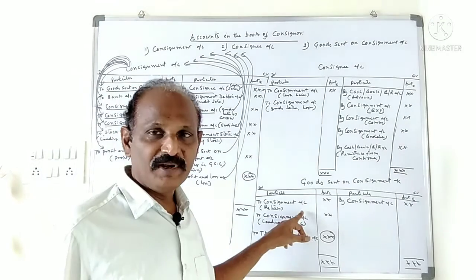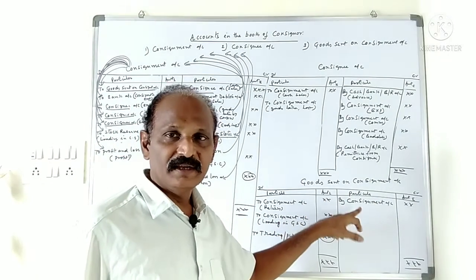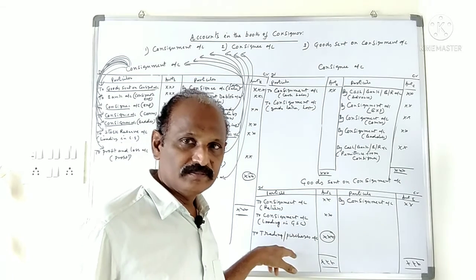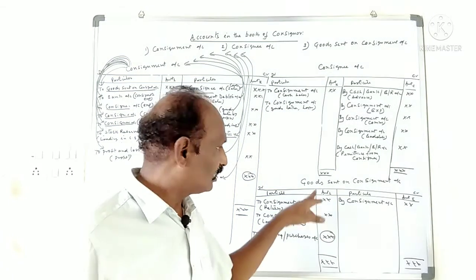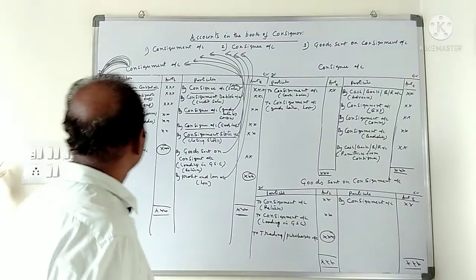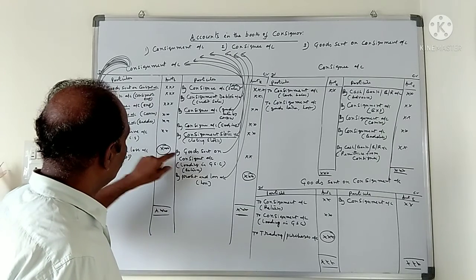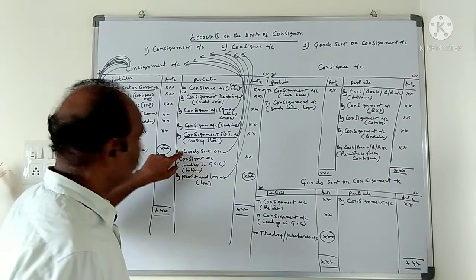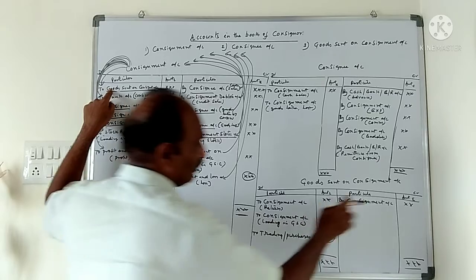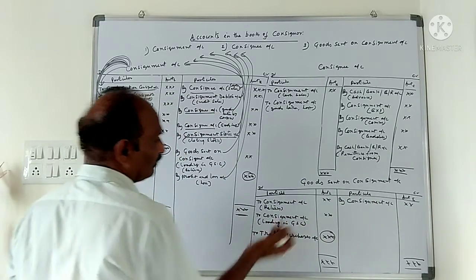Goods sent on consignment account is closed, and the balance is transferred to the trading or purchase account. Automatically, goods sent on consignment account is closed. The first one is goods sent on consignment, which is shown in the debit side one time and credit side two times. Debit side items are written in the credit side, and credit side items are written in the debit side.